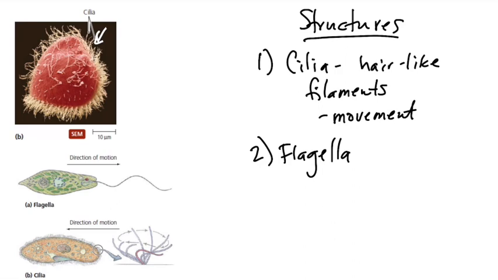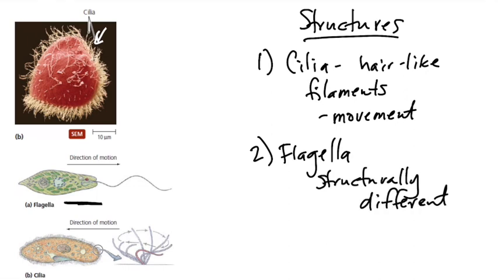The second, also one involved in movement, is the presence of flagella. Bacteria have flagella. A number of eukaryotic cells have flagella, like our euglena, which is what this diagram is showing. And although they carry out the same function, they are structurally different than bacterial flagella, and they also move differently. So their very active motion is different from that of bacteria.